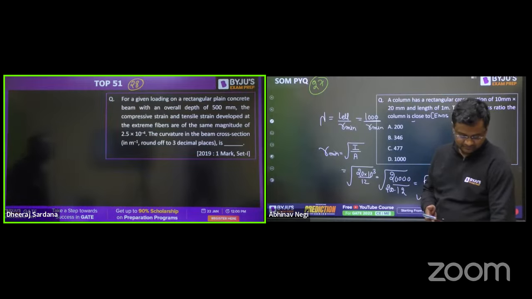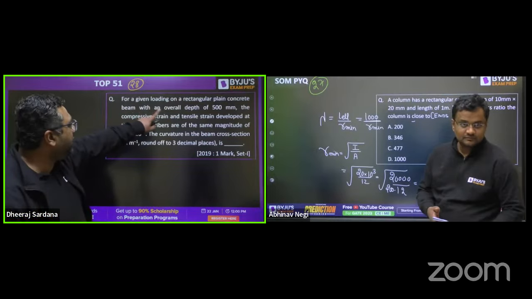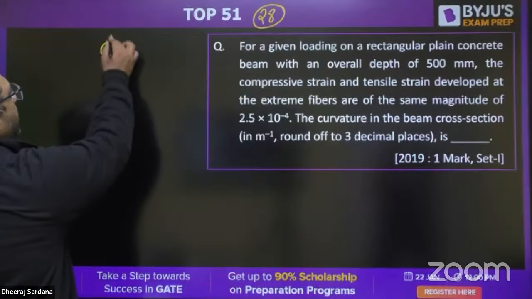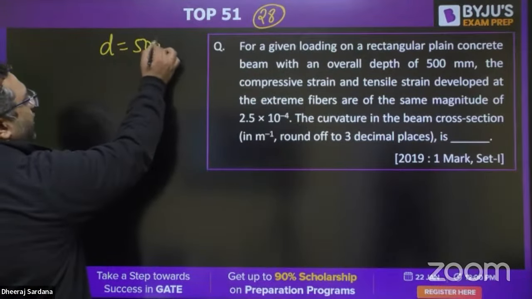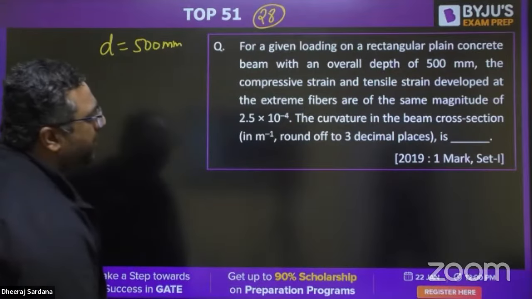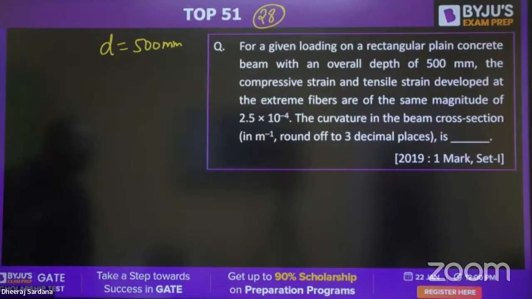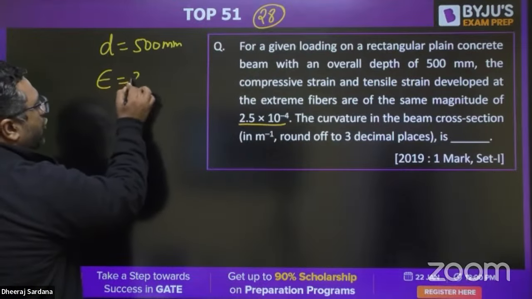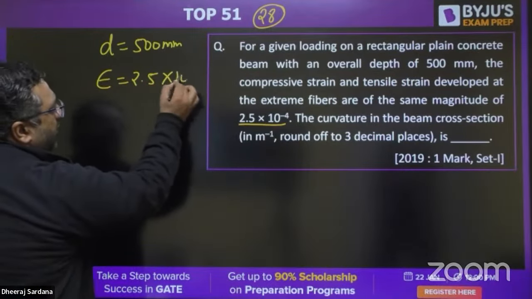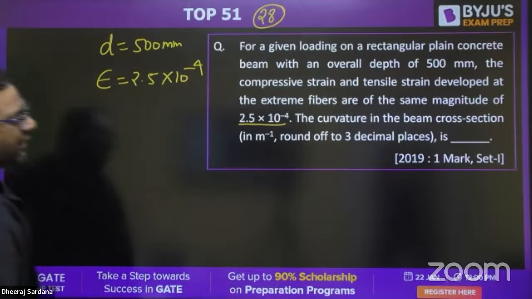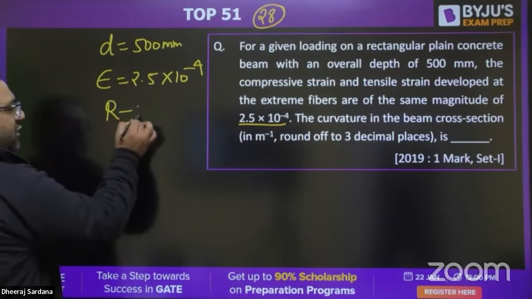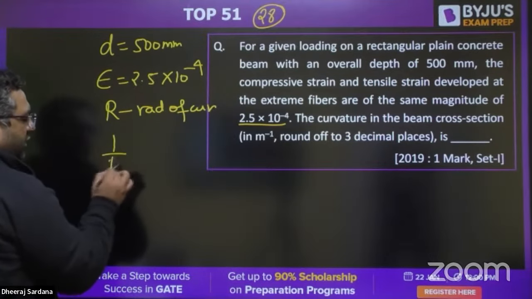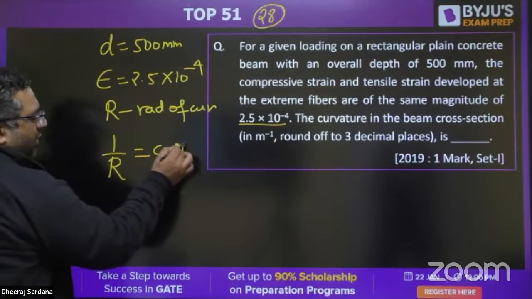That is question number 28. For a given loading on a rectangular plain concrete beam with an overall depth of 500 mm, D is given to you as 500 mm. They are saying the compressive strain and tensile strain developed at the extreme fiber are given as 2.5 into 10 to the power minus 4. And they are asking for the curvature. R is the radius of curvature, and 1 by R is the curvature. So you need to find out 1 by R.